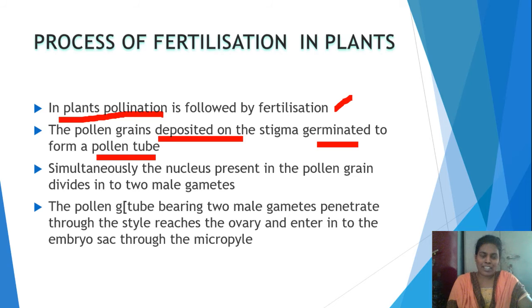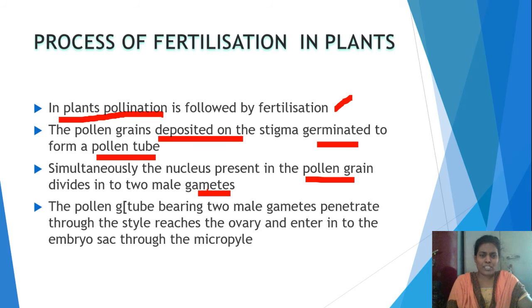Simultaneously, the nucleus present in the pollen grain, which is a cell, starts dividing. You all know that every cell contains a nucleus. It divides into two nuclei, and each nucleus is called a gamete. The nucleus present in the pollen grain divides into two nuclei which are called male gametes.